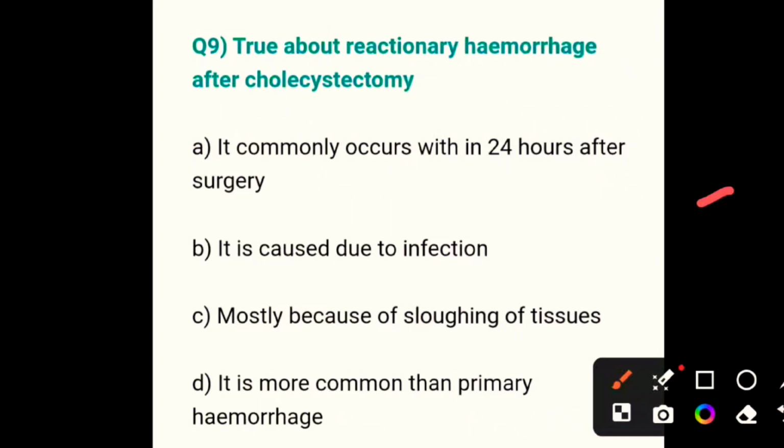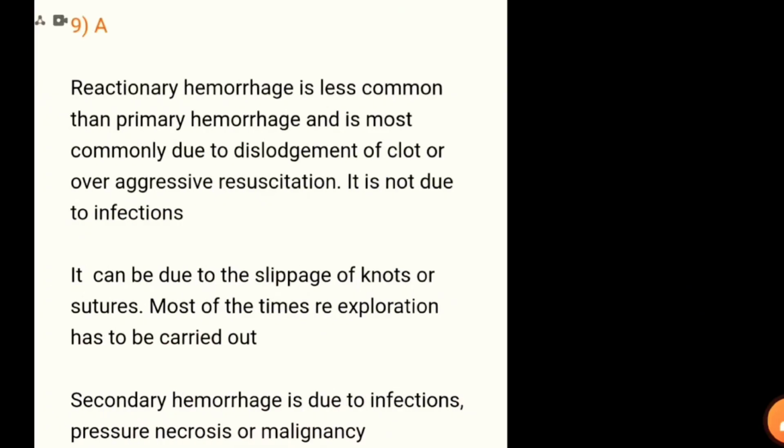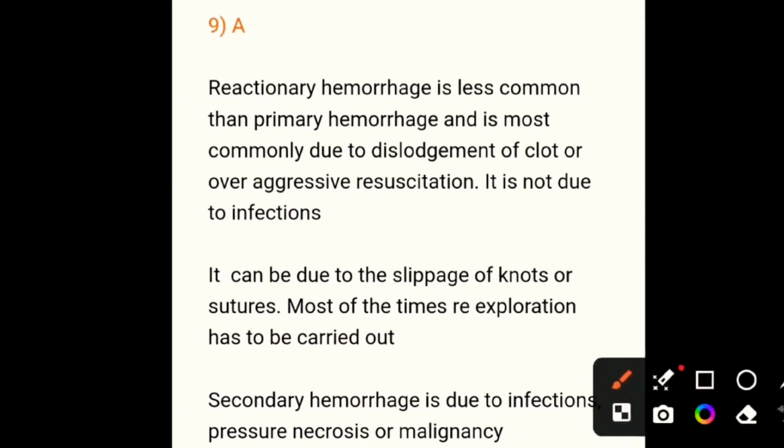If you want to think, if you want to have some time, then you can pause this video and try to answer. Best answer is, it commonly occurs within 24 hours after surgery. So reactionary hemorrhage is less common than primary hemorrhage and is most commonly due to dislodgement of clot or over aggressive resuscitation. It is not due to infections. It can be due to slippage of knots or sutures. Most of the time we carry out re-exploration.